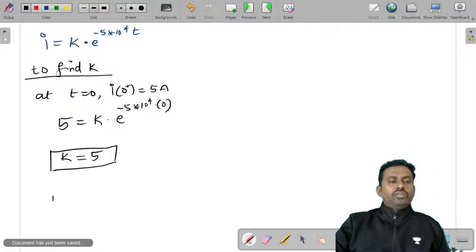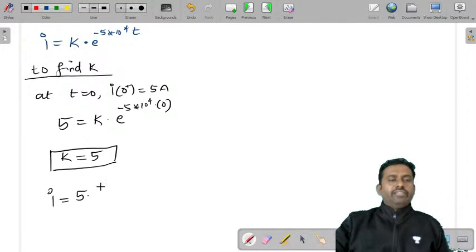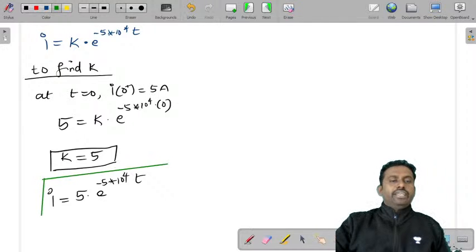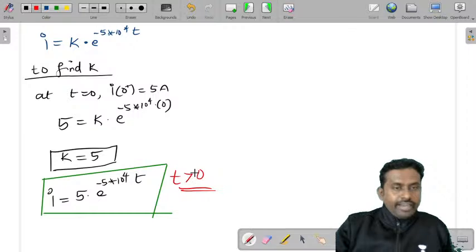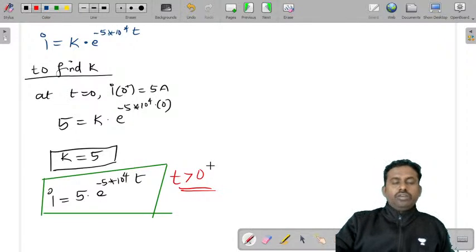So what is the complete solution? I is equal to 5 into e power minus 5 into 10 power 4 into t. This is the complete solution of I for t greater than 0. So this is how you'll solve the question.